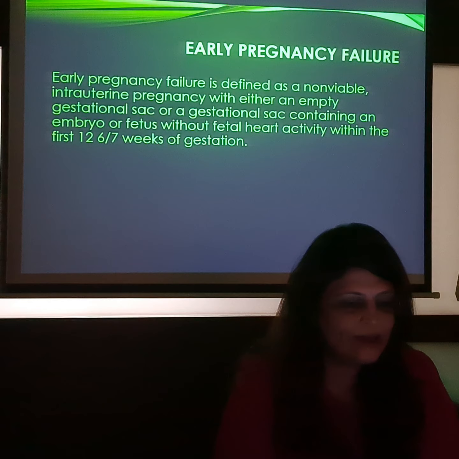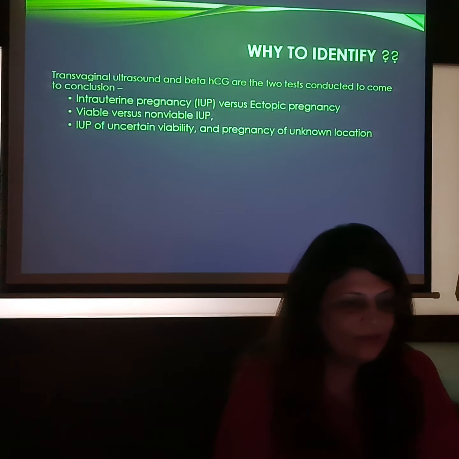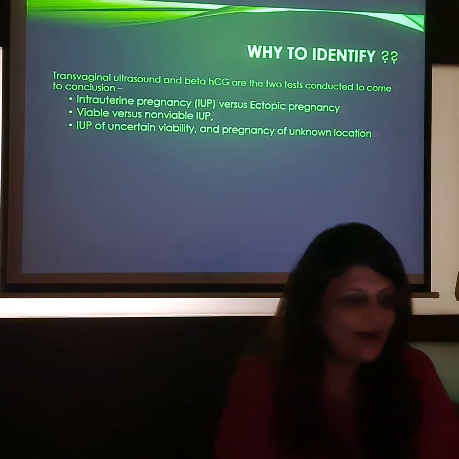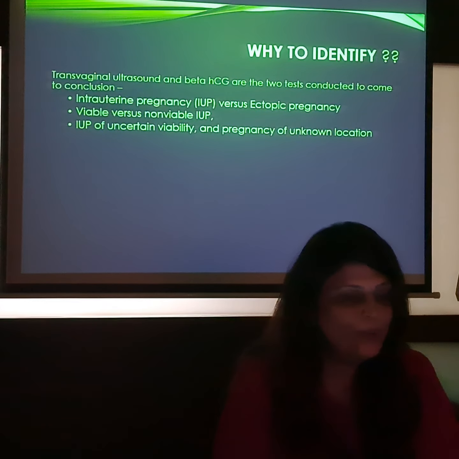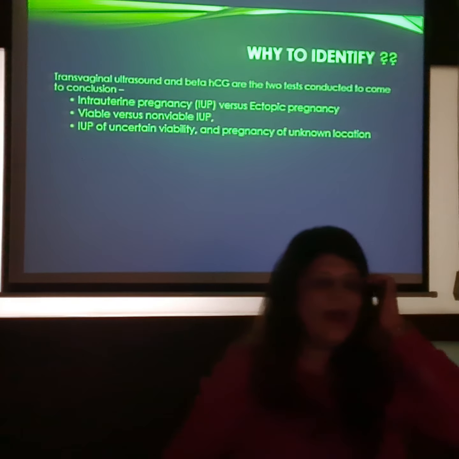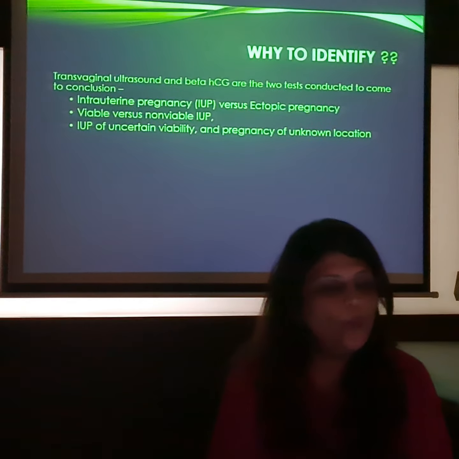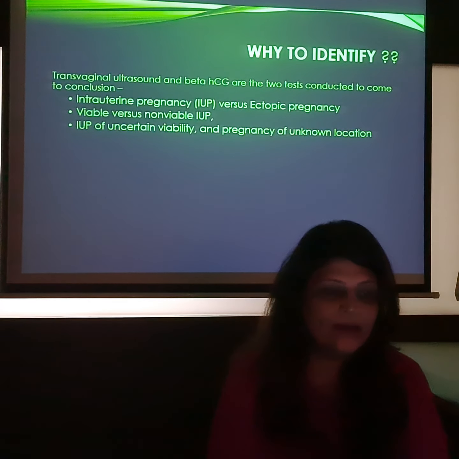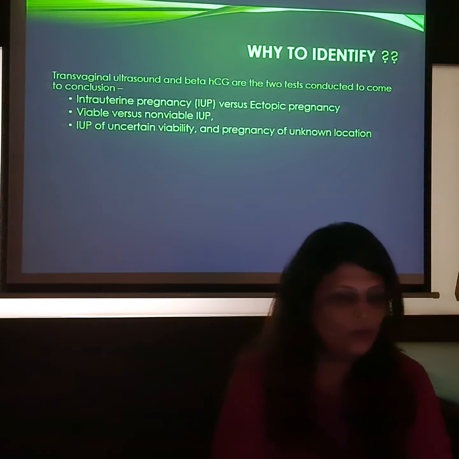Now let us understand what the features are and why we should identify them. Basically we use transabdominal and transvaginal ultrasound both, and in confusion we also take help of beta HCG. These two tests, the ultrasound and beta HCG, are the two important tests conducted to come to a conclusion.